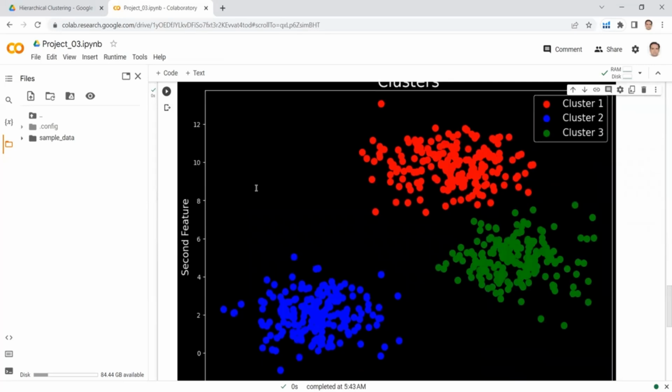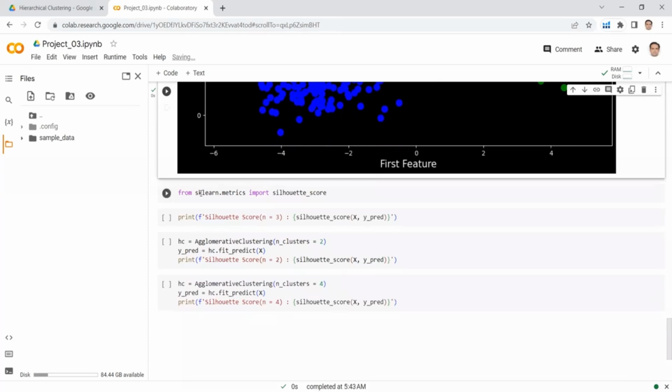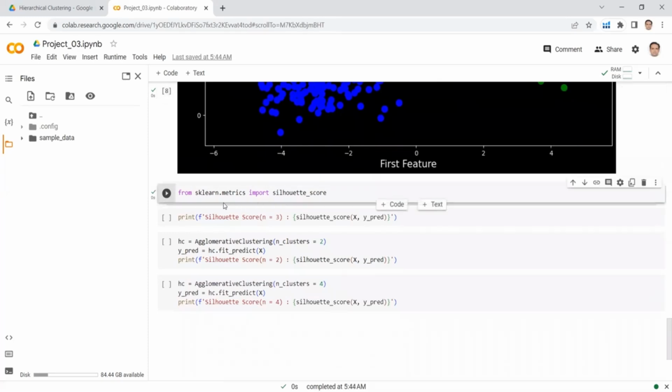Now, we have to justify our selection by calculating a silhouette score. There might be a possibility that the selection of two clusters also works here, because we can see that this red cluster and this green cluster are trying to overlap each other. So we have to justify our selection of three clusters. So we will calculate a silhouette score first. Here we are importing silhouette score from sklearn.metrics. And here we are calculating the silhouette score. The inputs are the features and the predictions.